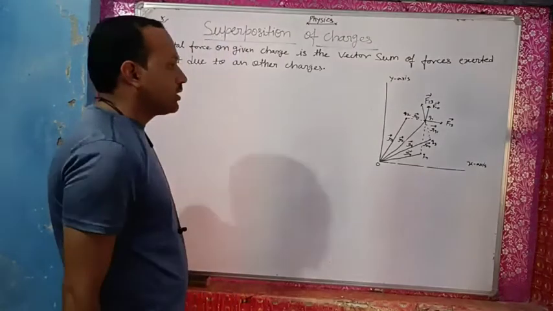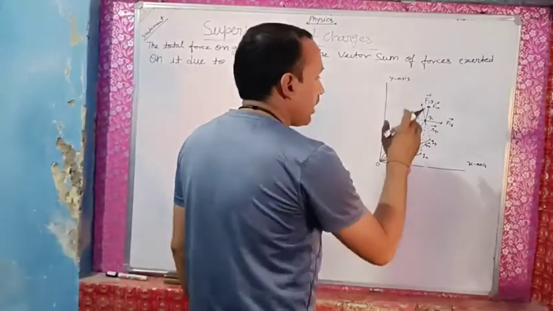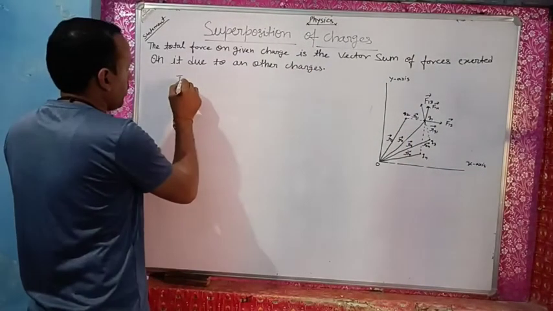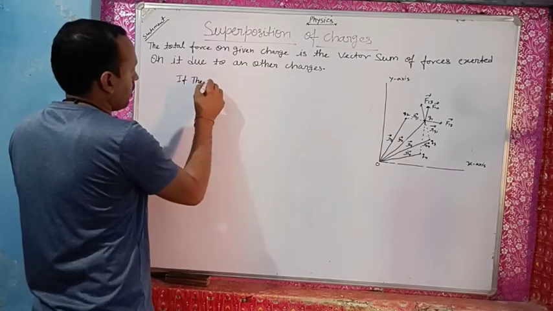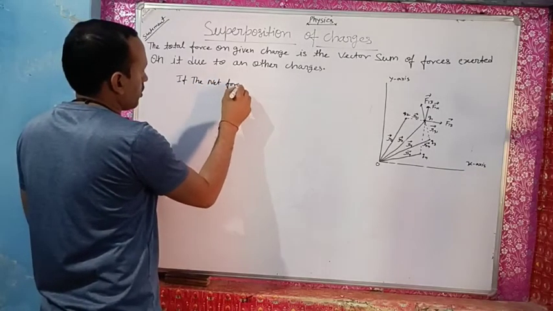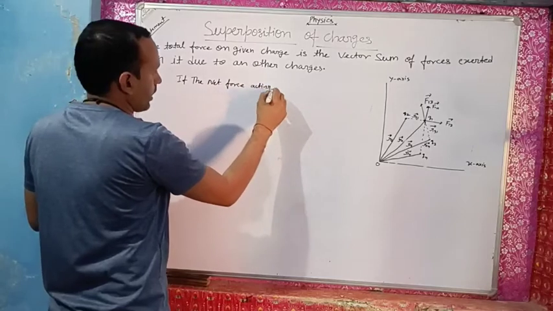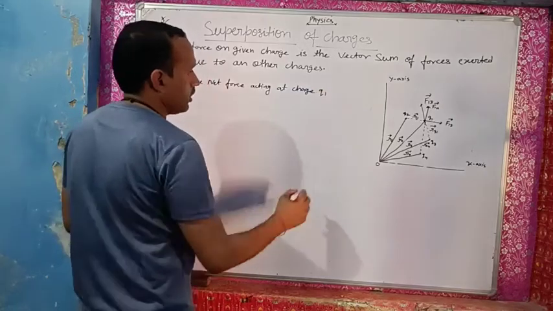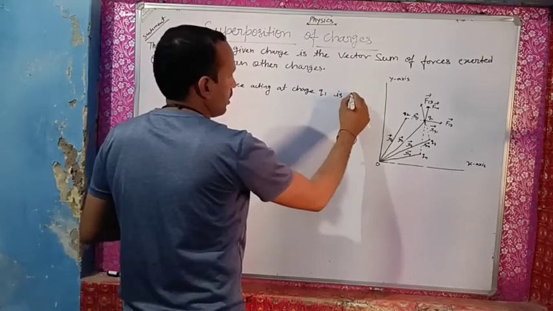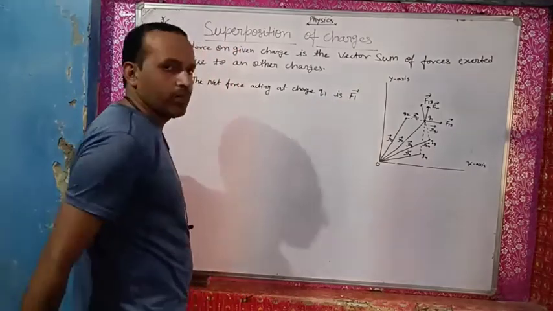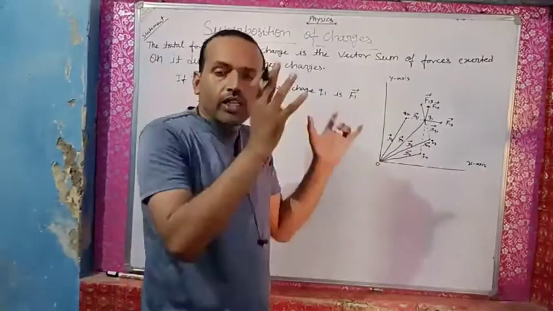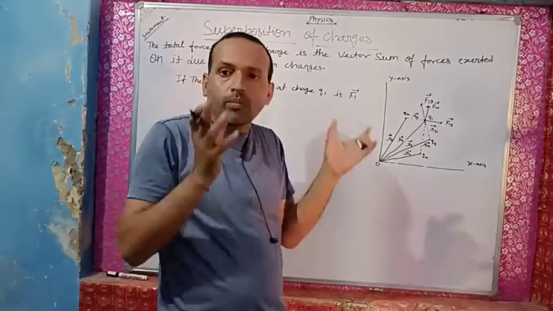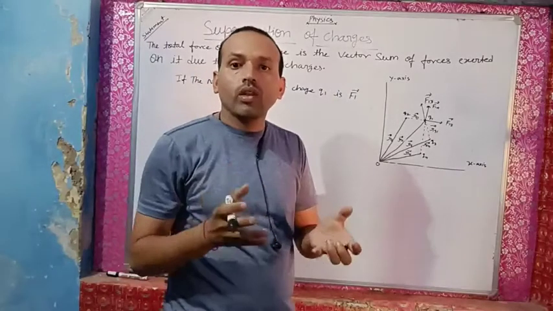So, my dear students, suppose the net force acting at charge q1 is vector F1. Okay my dear students, this means that if all these charges are acting at this point, and the net force, the sum of all, is F1, then what will be F1?